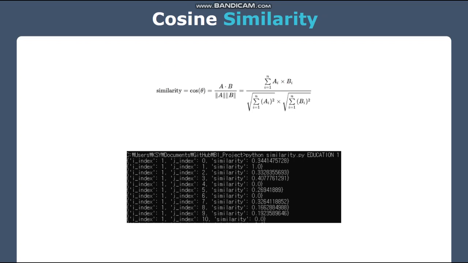The following is the cosine similarity formula for two vectors A and B. Based on this formula, we calculated the cosine similarity between 1000 articles in each category and made a similarity JSON file for the category. Finally, if the category name and index of the selected article are entered, the similarity between the articles of the input category and the selected article is returned.